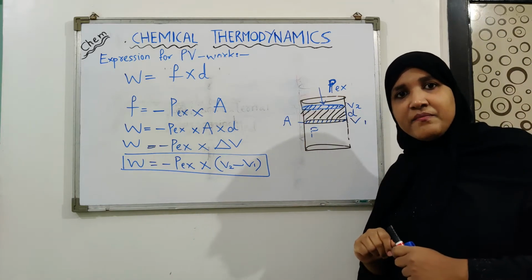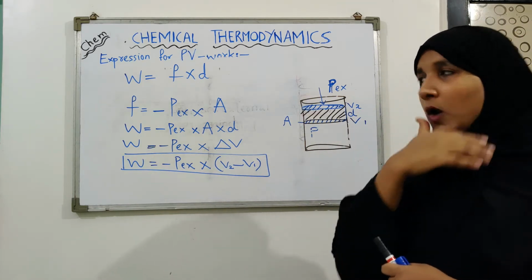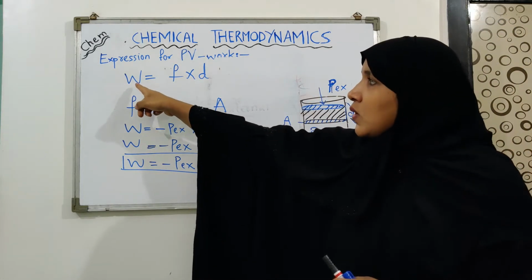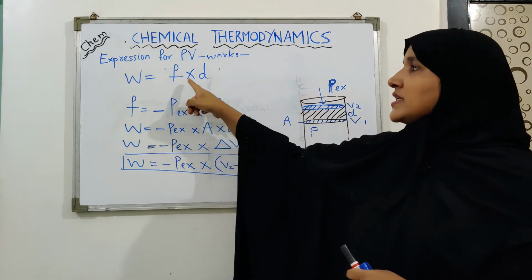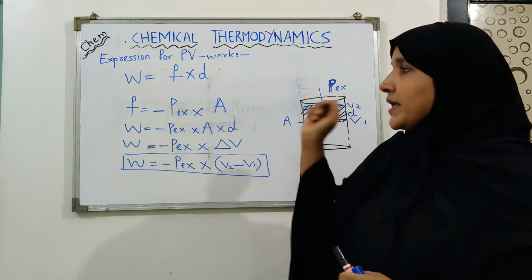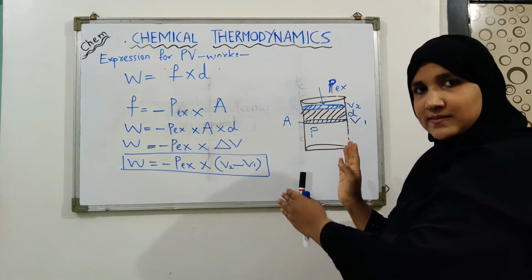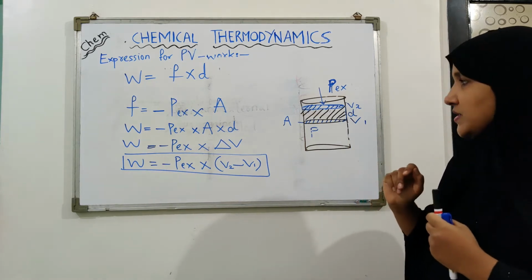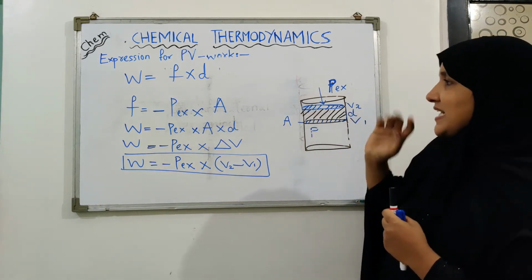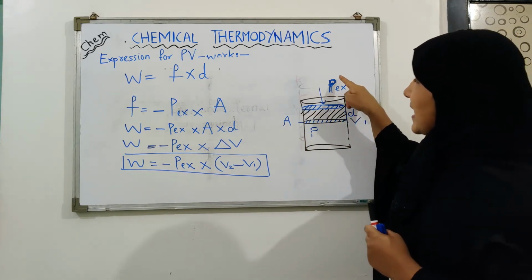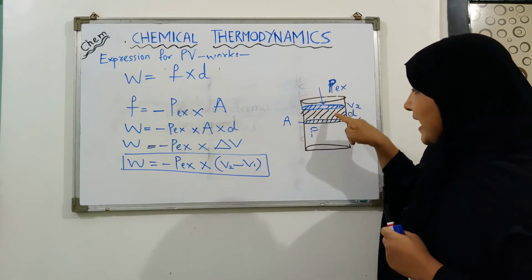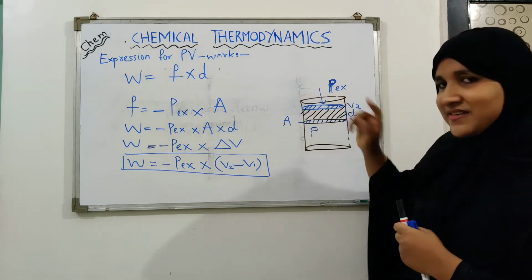These are the assumptions we have made. Now from the definition of work, we know that work is the product of force into displacement. Now what is the force that is acting in this case? Here we observe that the force that is acting is nothing but the external pressure acting on the area of the piston.